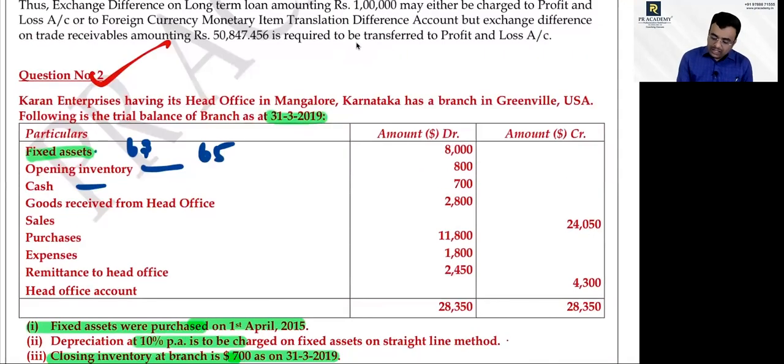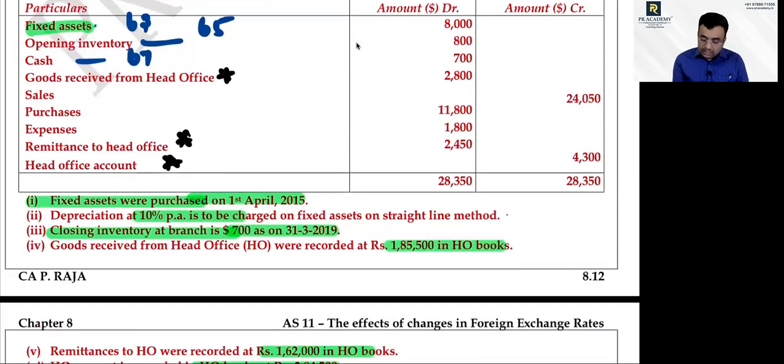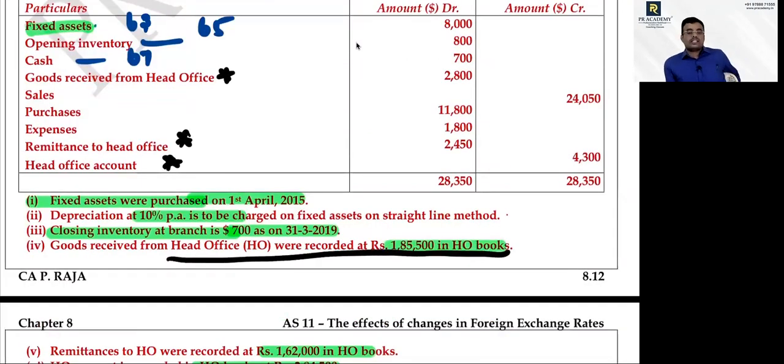What about goods received from head office? Average rate, sir. No way. You should use the actual amount. You are not supposed to use any rate here, because goods received from head office is $2,800. If you go and see somewhere here, the actual amount is given. Already it is given in rupees. So for the goods received you should use actual.